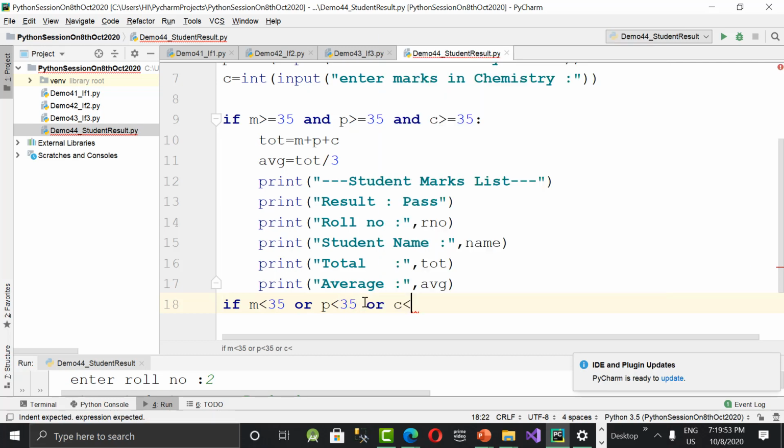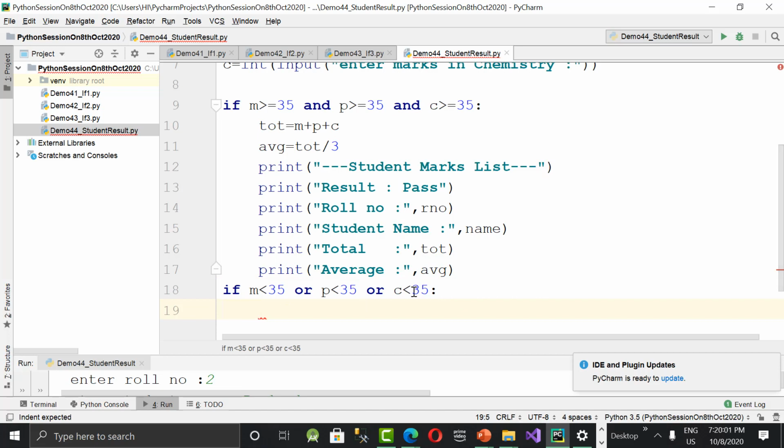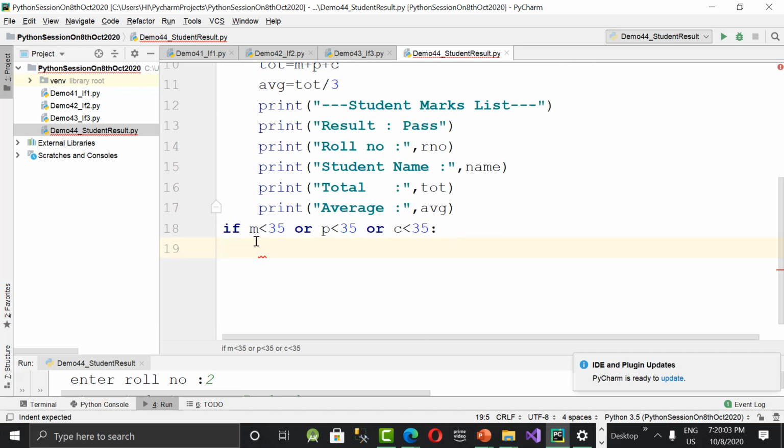Actually, we can use else here. Okay, but instead of else, I'm going to show you the usage of OR. So in any one subject, OR means what? If any one condition is true, this will be executed. So if you get less than 35 in maths or physics or chemistry, the student is failed. Simple. So print what I'm saying here, result is failed.